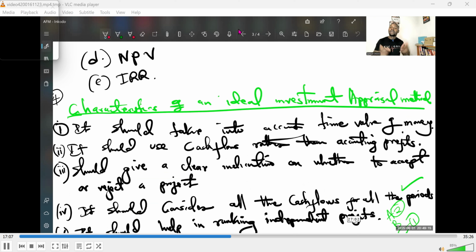You do not just wake up and start investing in a project. What are the parameters? What do you look at? And how do you gauge? We're going to look at that. Very nice. Then the fifth discounting technique, which we already discussed and looked at, is internal rate of return.